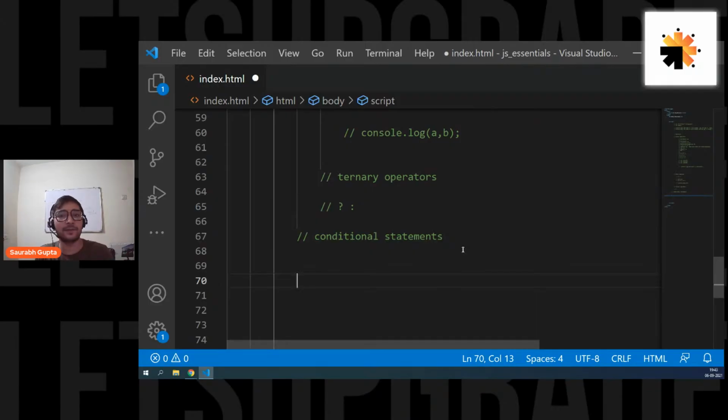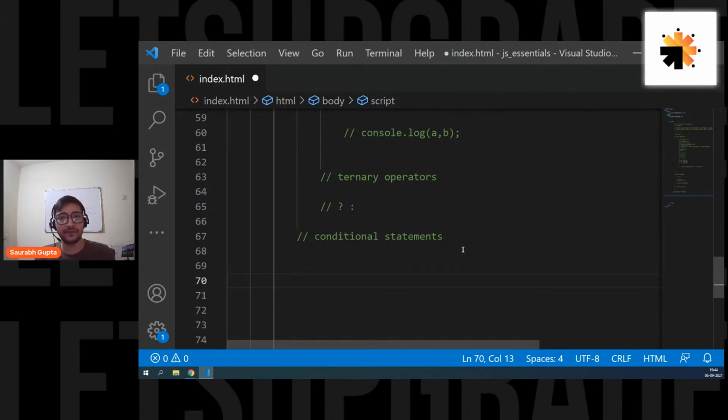For example, let's say Facebook has a code of taking you to the login page. Just an example for all the newcomers. Facebook takes you to the login page, but based on a condition, only if your username and password are correct. If the username and password are correct, then only Facebook will take you to the login page. Otherwise, it will simply give you an error: your username and password are incorrect. So it checks if both are correct, and only then the code of taking you to the login page works. So that code depends on the outcome of checking the username and password. That is one example of a conditional statement. Is that clear, everyone?